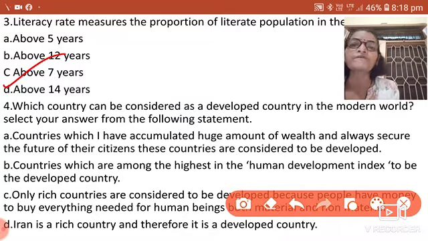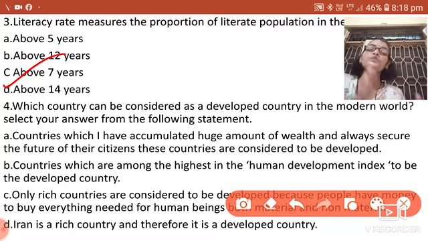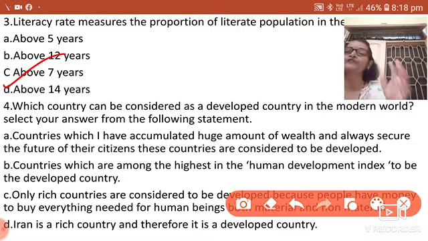Having a lot of money, we can buy everything, but can we buy health? No. With money, we can't buy health. We can't buy the environment. We can't buy the other things which are necessary for our literacy and all. It's not a fully complete answer. Iran is a rich country and therefore it is developed.